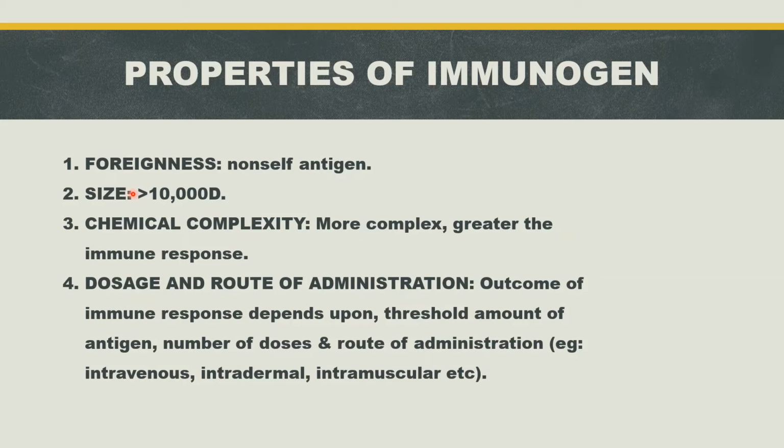Next property is chemical complexity. The third characteristic necessary for a compound to be immunogenic is a certain degree of chemical complexity.